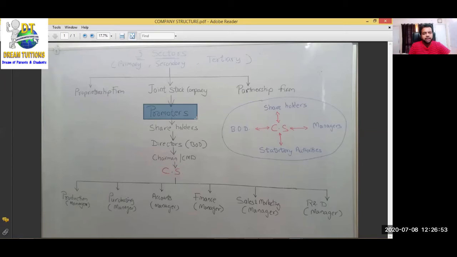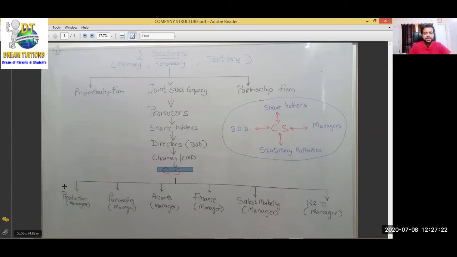Promoter: the people who started the company. Shareholder: the people who have invested in the company by purchasing shares. Directors are few; they are representatives of the shareholders. So all are owners. And the chairman or managing director is the person who is leading the board of directors team. So till here all are owners. Employees start from here. Company secretary is the first employee.